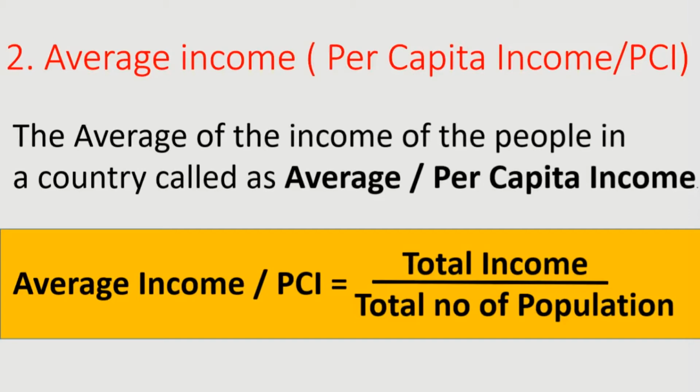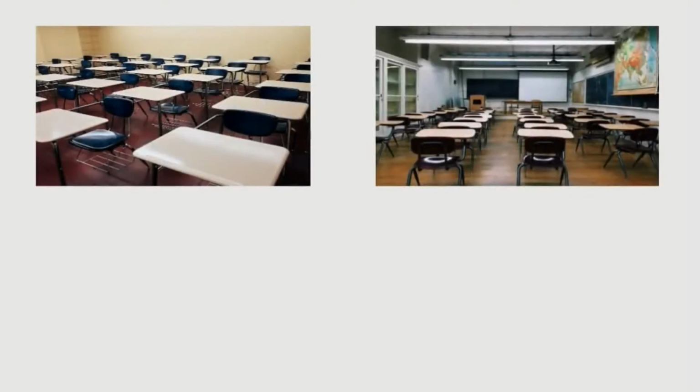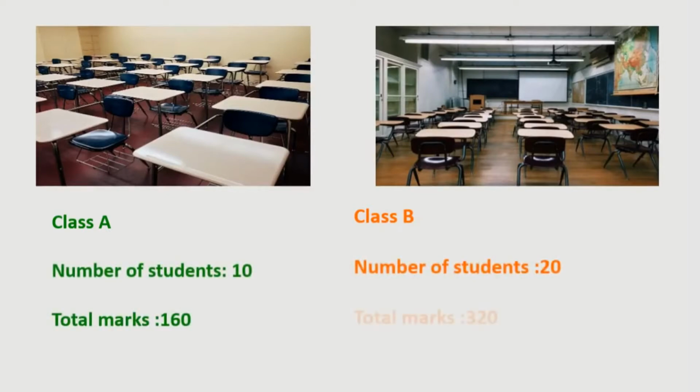For better understanding, I will explain how the average income method can solve the problems in the total income method. For that, let's take the same examples once again. Class A and Class B. We have found that Class B was more developed than Class A based on the total marks. But the number of students was not equal in both classes.